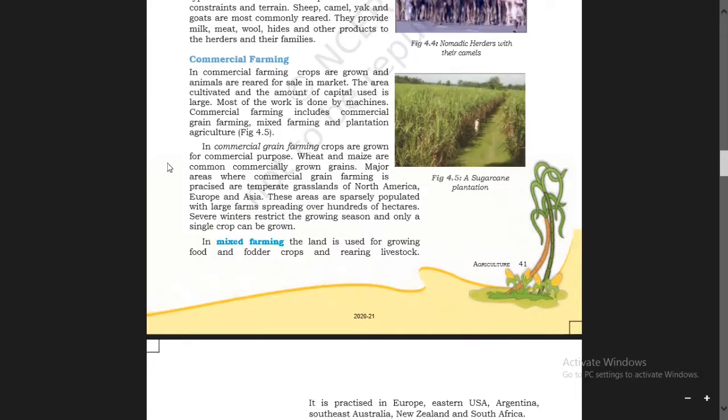Wheat and maize are common commercially grown grains. So wheat and maize are common commercially grown grains. Underline this, okay? These two crops. Major areas where commercial grain farming is practiced are temperate grasslands of North America, Europe, and Asia. So these are the different areas where commercial grain farming is practiced.